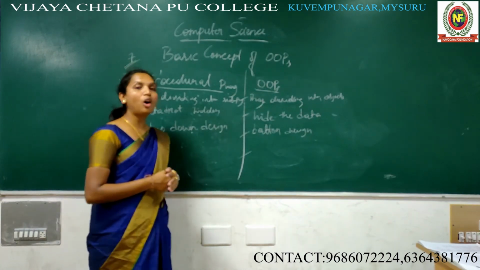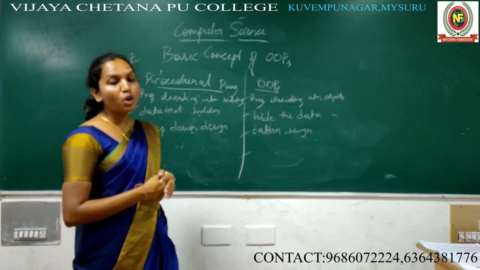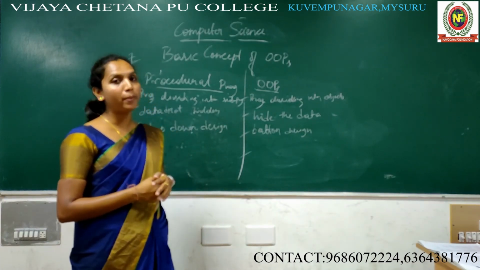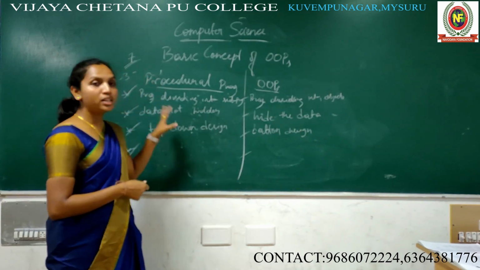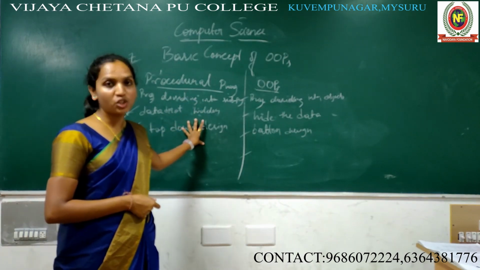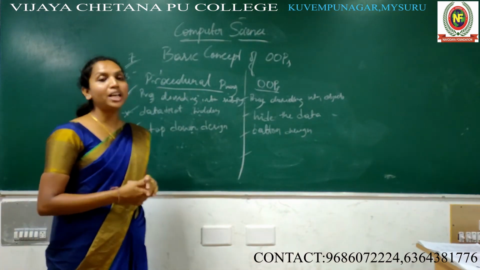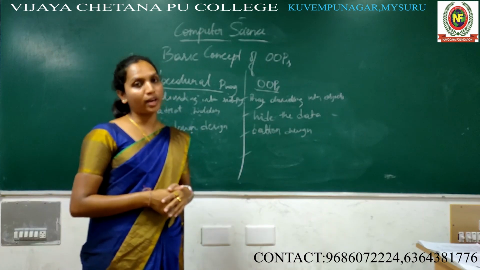The definition of an object is a collection of a set of data and functions. Whatever data and functions are combined in the object are called data members and member functions, right? We have discussed the example of object, data member and member function, and the difference between procedural and object-oriented programming.